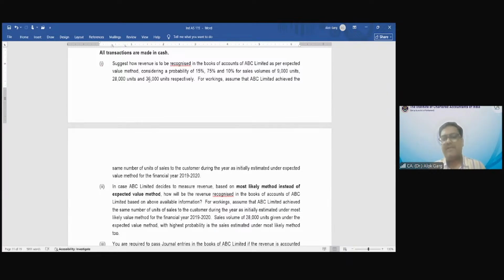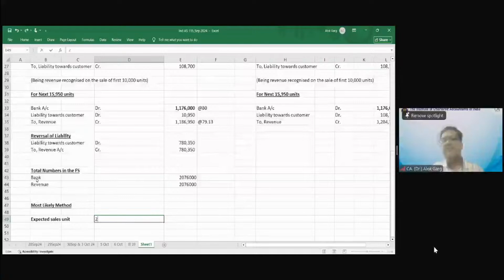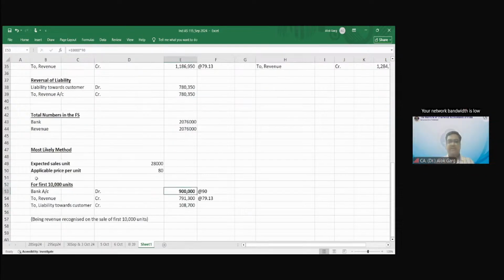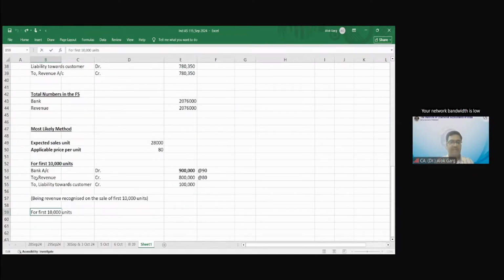75%. 75%. And what are the units? 28,000 units. So going by the most likely method, it is 28,000 units, right? It is written: how will the revenue be recognized in the books of ABC Limited based on the above available information? For working, assume that ABC Limited achieved the same number of units of sales, which is applicable. What is the applicable price per unit? This is 10,000. So 10,000 for the next 18,000 units.